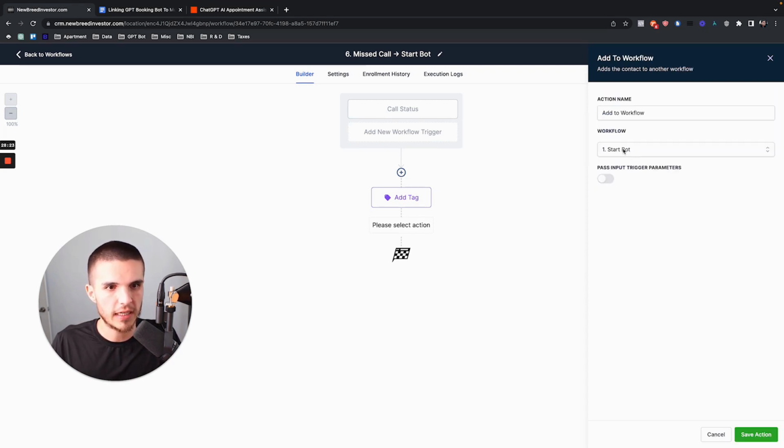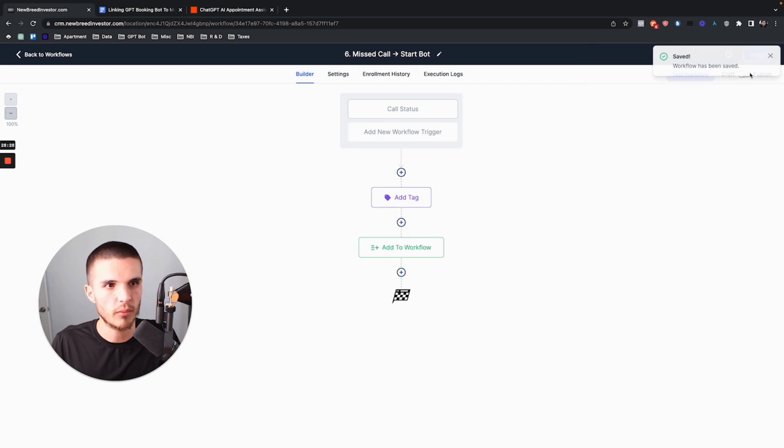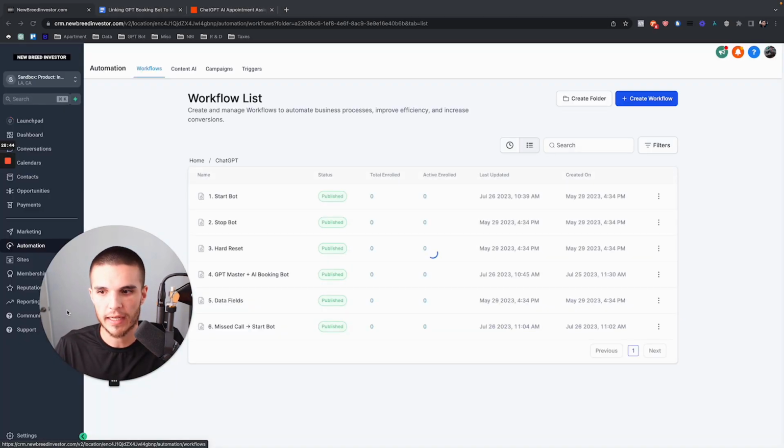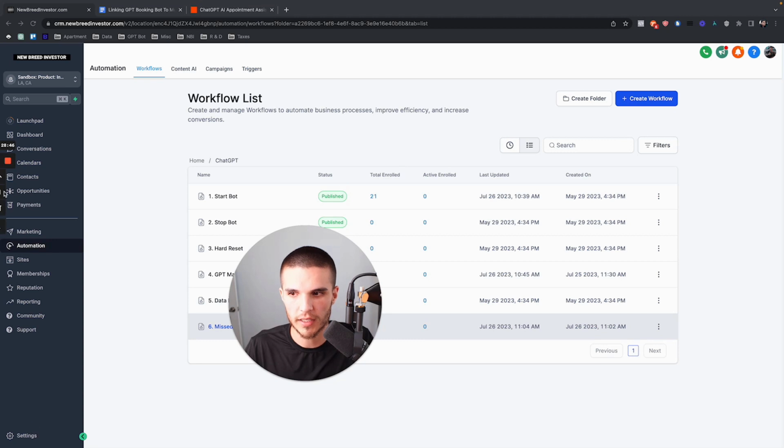And then we're just going to add the contact to this start bot workflow. And I mean, that's the initial part of it, right? And then if you want it to behave specifically, based on this action or this trigger, we need to create a custom value over here.